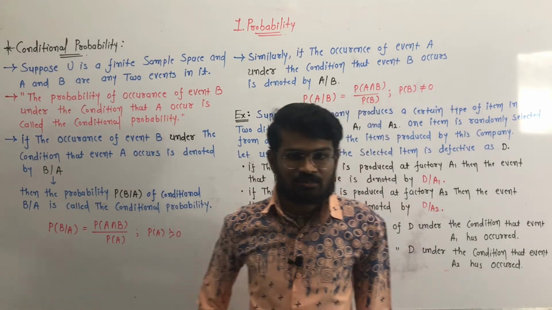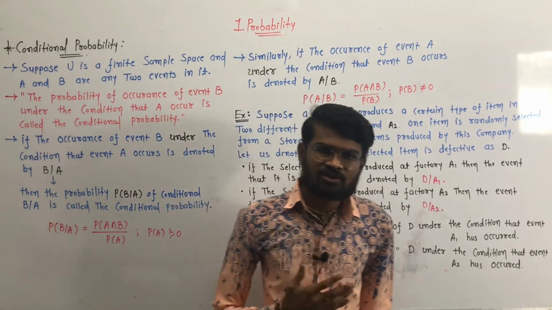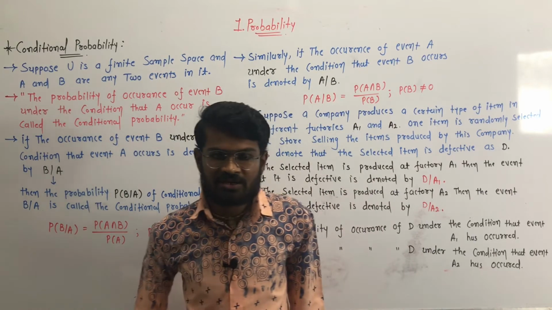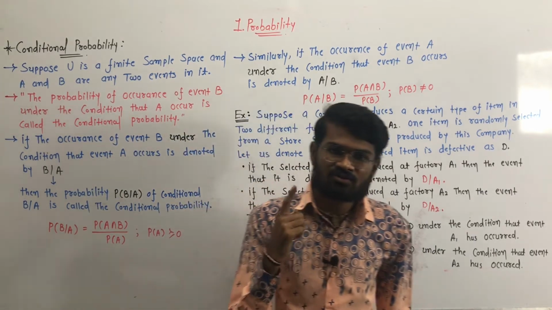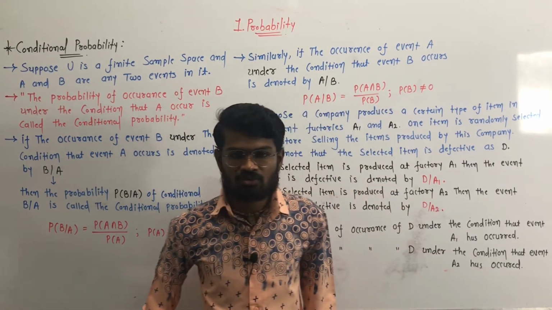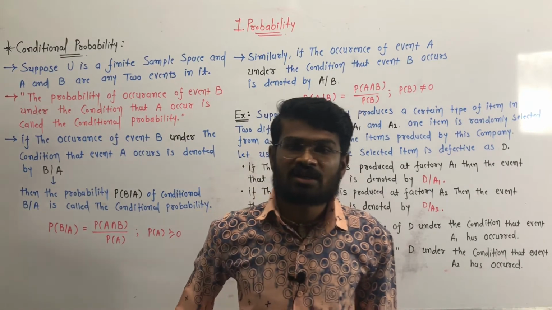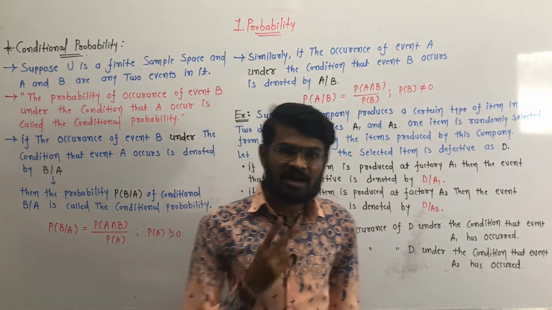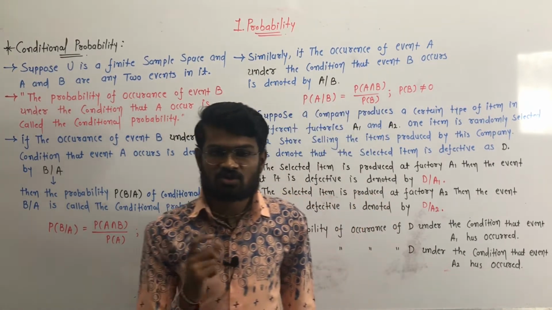For example, if there is a match between the two teams, Australia and India, and we have to toss, then there are two possibilities, head or tail, if we toss a balanced coin.